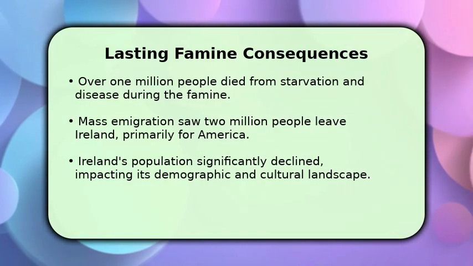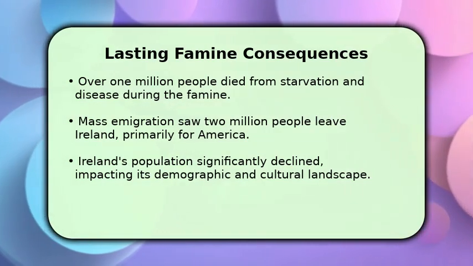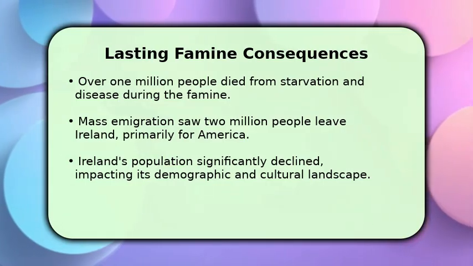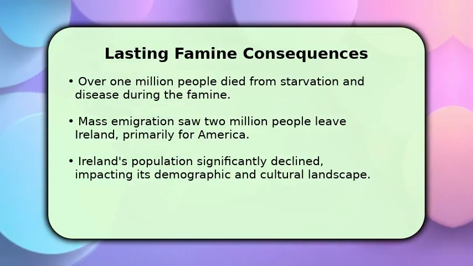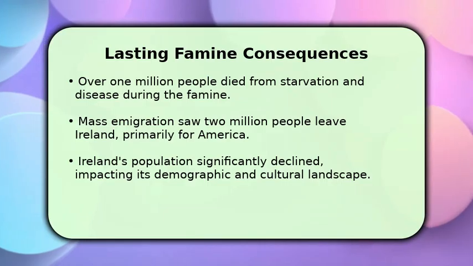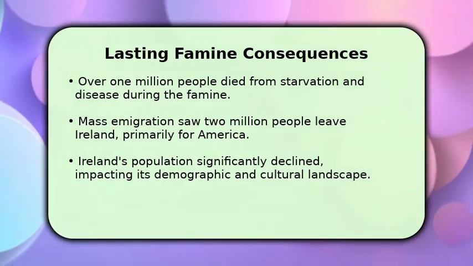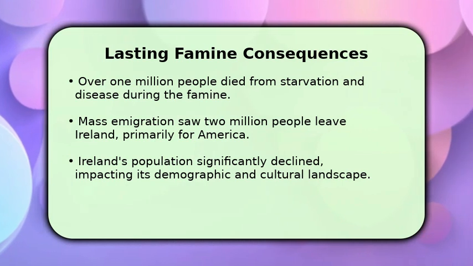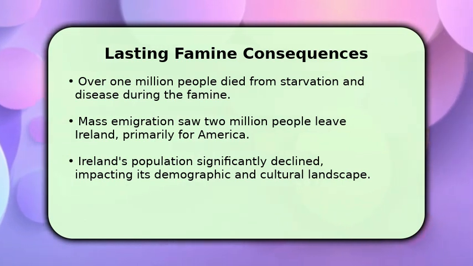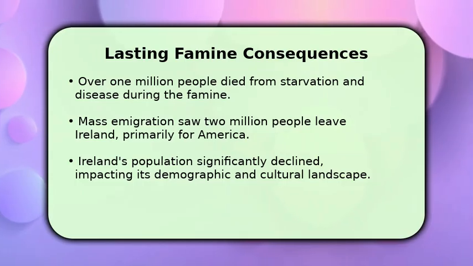The famine's impact was profound and long-lasting. Over 1 million people tragically perished, and another 2 million emigrated, drastically reducing Ireland's population. This mass exodus reshaped Irish society and culture, leaving an indelible mark on its history. The famine also fueled a strong sense of nationalism and calls for political reform in the years that followed.